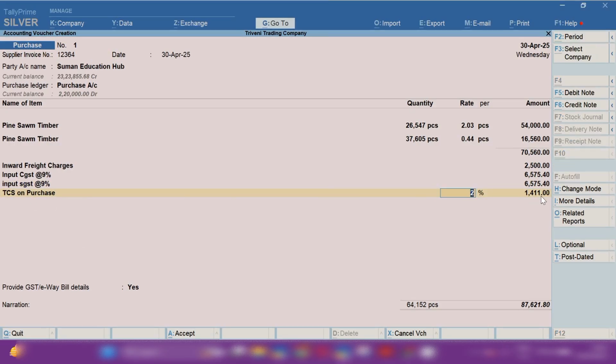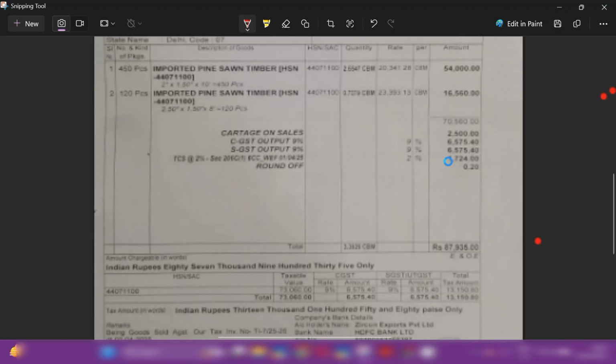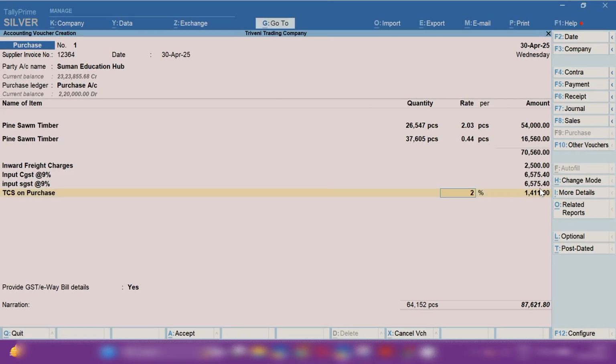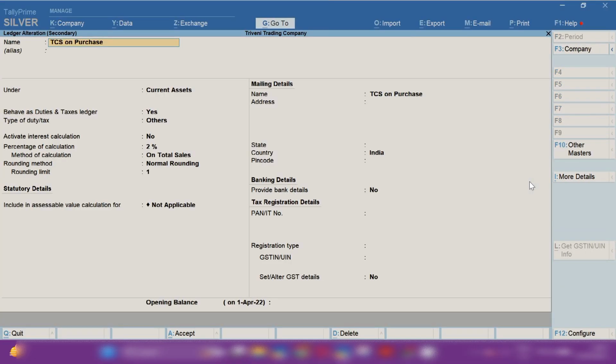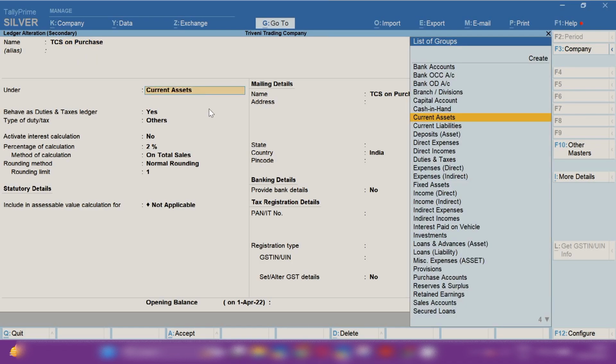Now we will apply TCS on purchase. TCS on purchase should be 1724, but you can see it is showing 14111, because this is wrongly calculated TCS. TCS is calculated only on the taxable value. So let me open the TCS on purchase ledger, and let's see whether all the options are picked correctly or not.